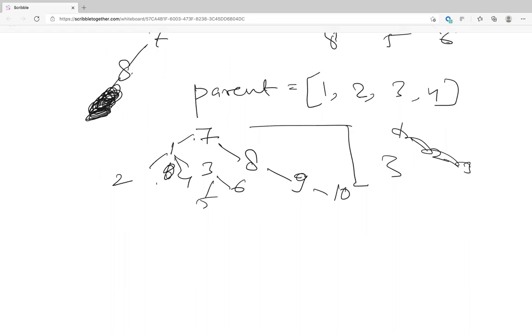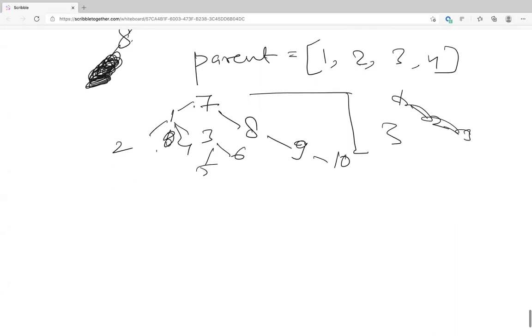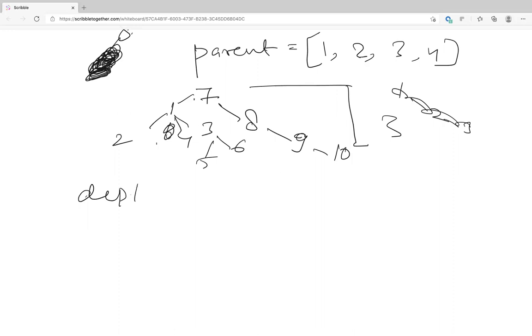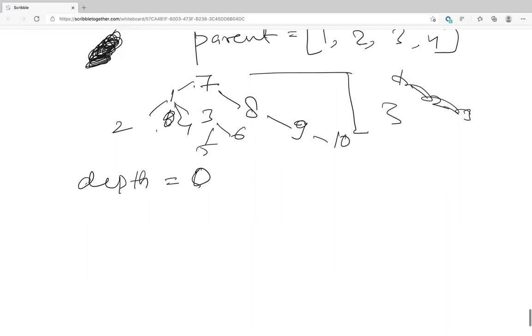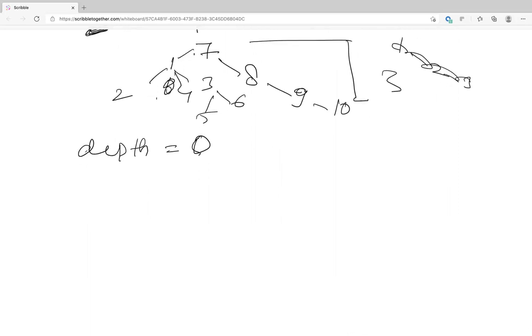Right, but in that case, what I'm saying is, let's say when you're performing a union of two components, then you will be calculating the depth of it, or you will have to know the depth of it upfront. Initially the depth of every node is 0, right? Right. No, I understand. What I'm saying is your tree is already built, and then a 7, 8, 9, 10 component came.